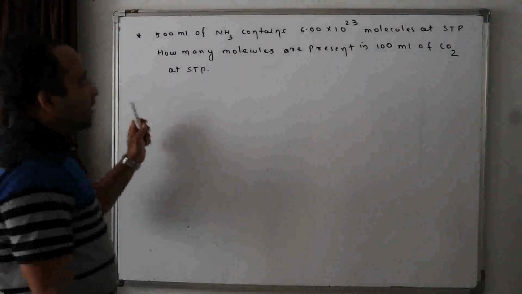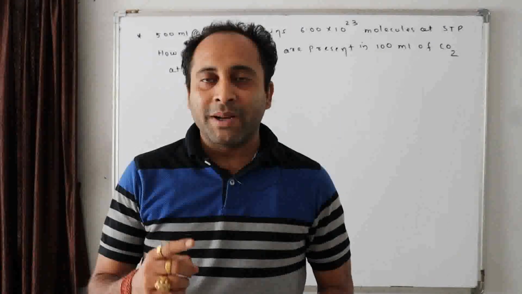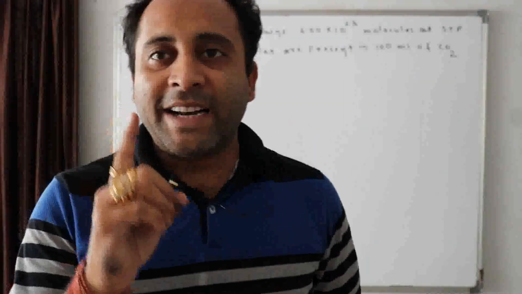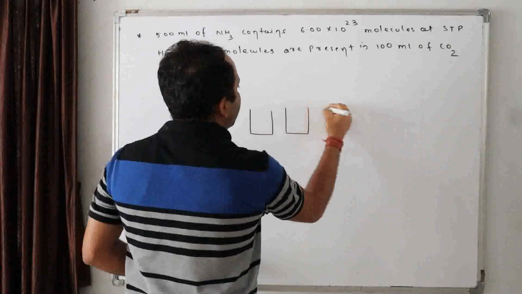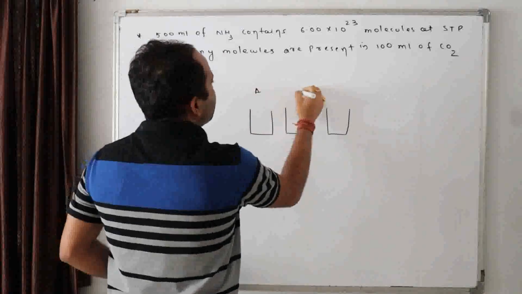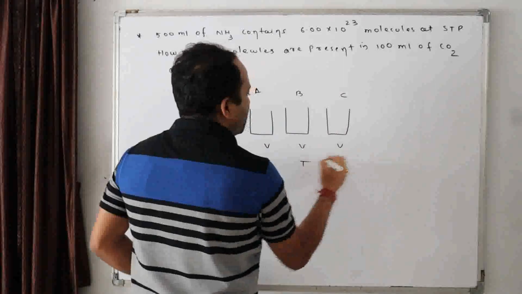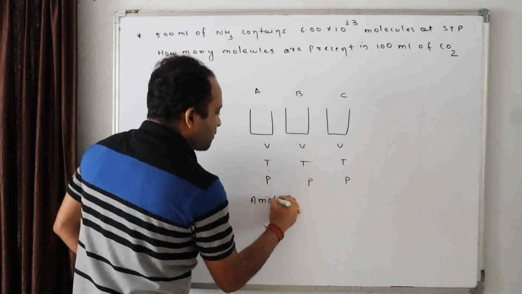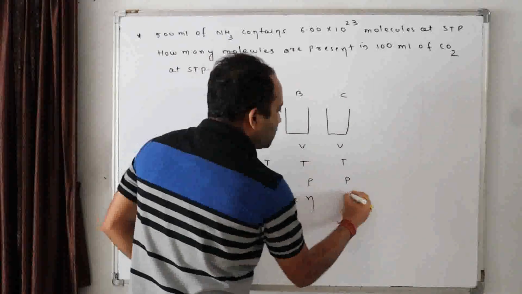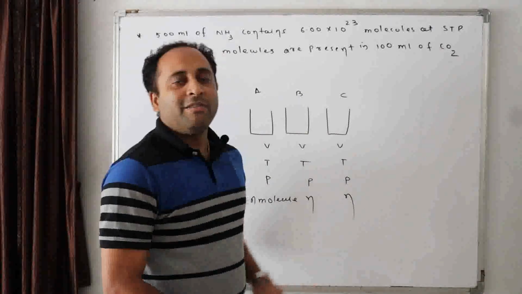The next question is based on Avogadro's law. I taught you in the last class. What is Avogadro's law? Equal volume of all the gases under similar conditions of temperature and pressure contain equal number of molecules. If I take three gases A, B, C, each with volume V, temperature T, pressure P, that means if this contains n molecules, this will also have n molecules, and this will also have n molecules. Or if this has n moles, the others will also have n moles.